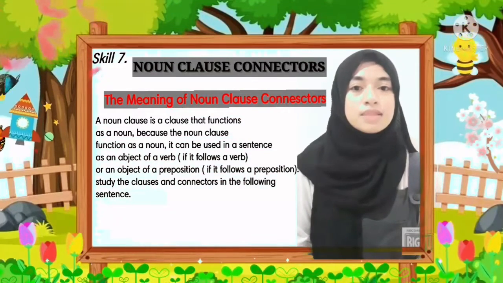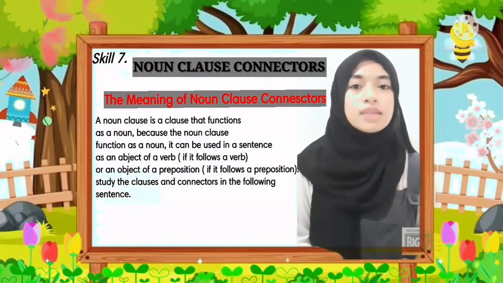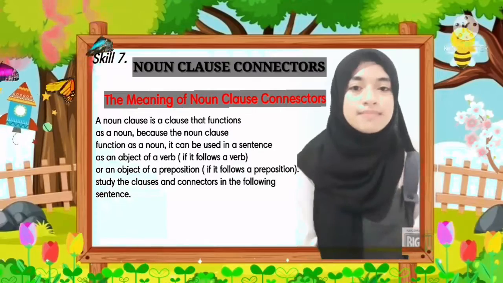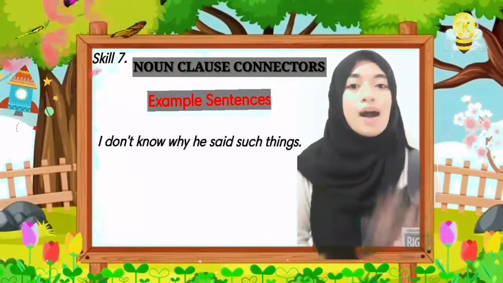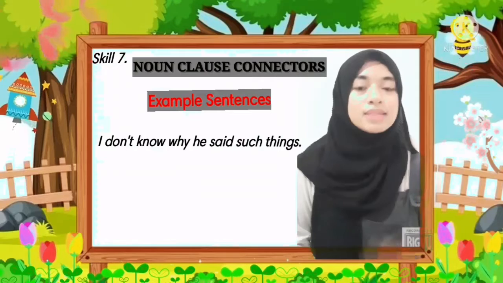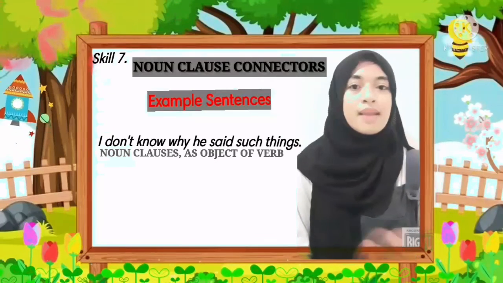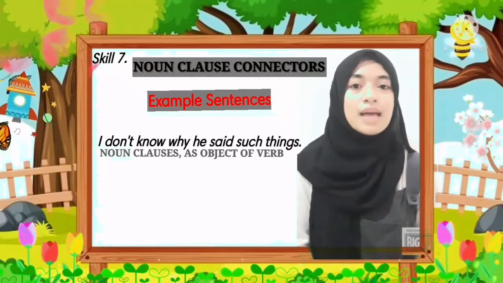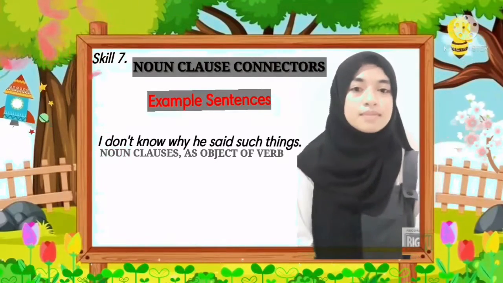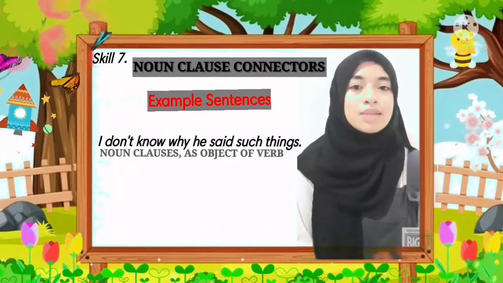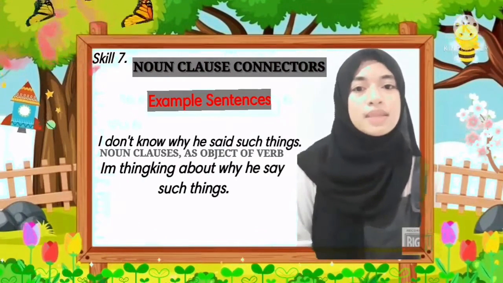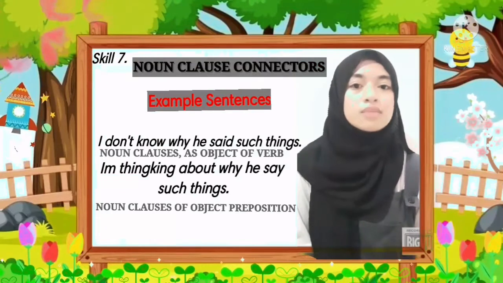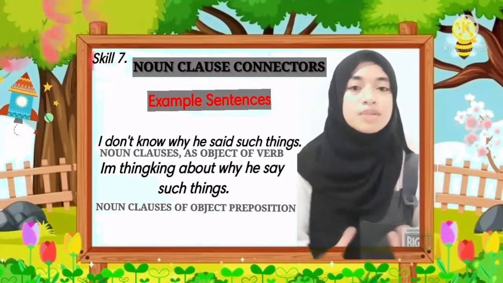Study the clauses and connectors in the following sentences. I don't know why he said such things. Here, the noun clause is the object of the verb. And in the sentence, I'm thinking about why he said such things, the noun clause is the object of a preposition.